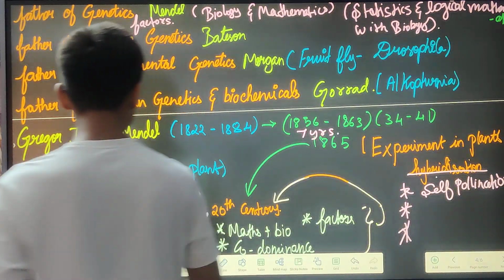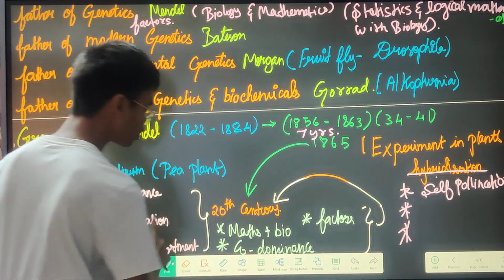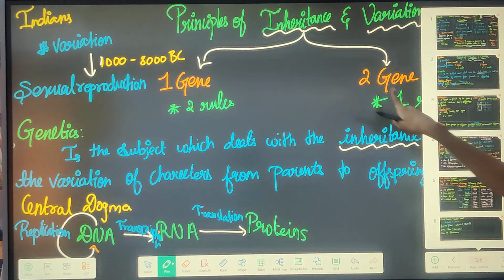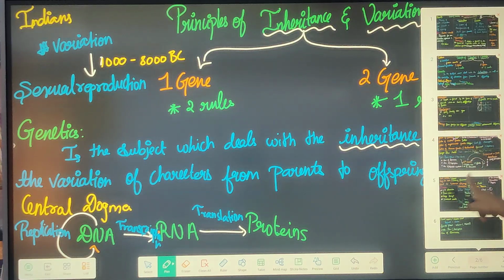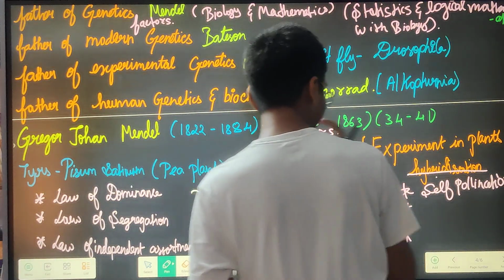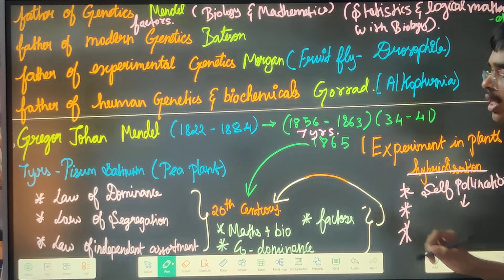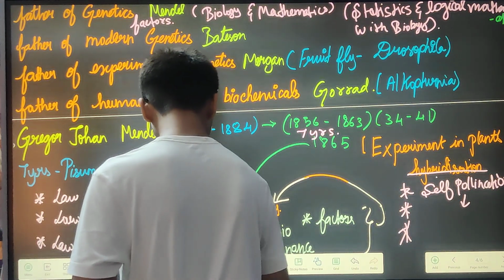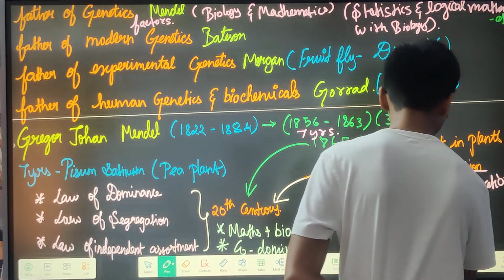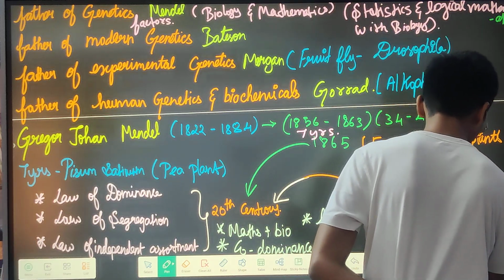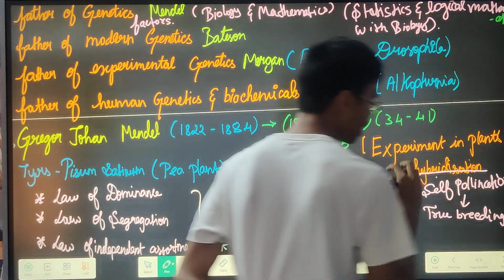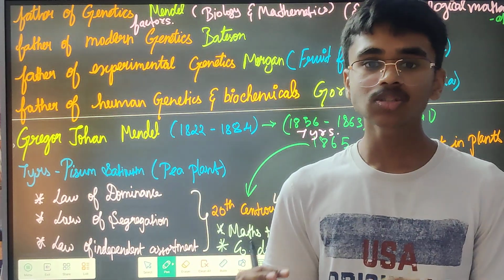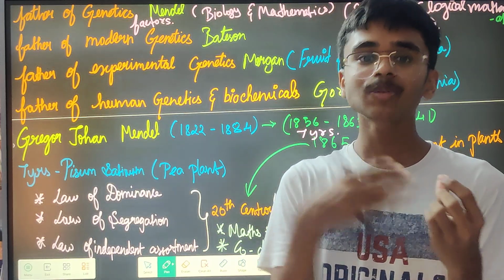Okay, and the law of dominance and then the law of segregation are actually those two laws that I said over here. I said we will be studying two laws, that is the law of dominance and then the law of segregation. Here we will be studying about the law of independent assortment. Then actually he did self-pollination in order to get true breeding. True breeding plants are none other than these plants.